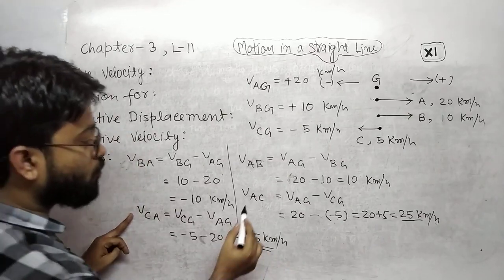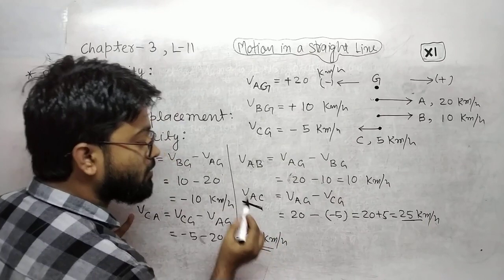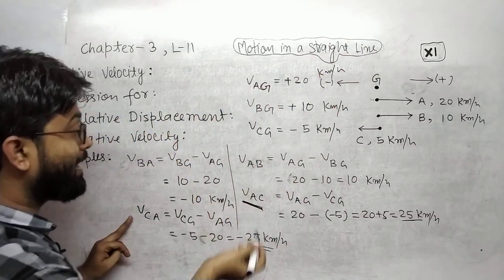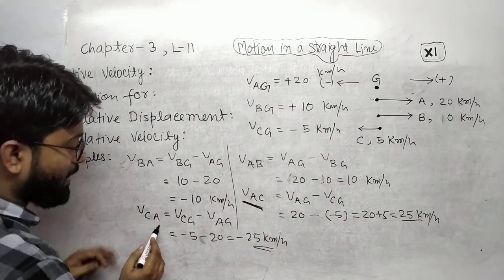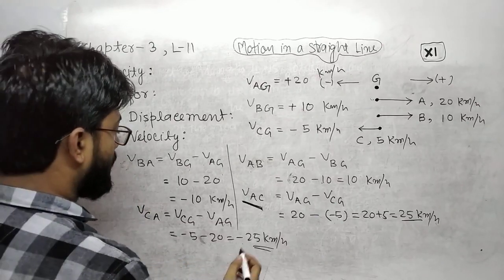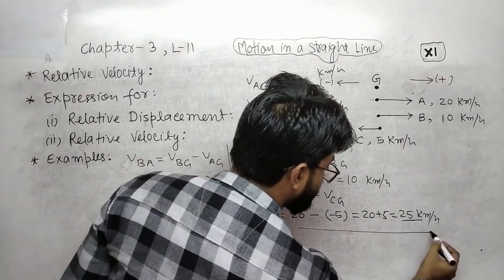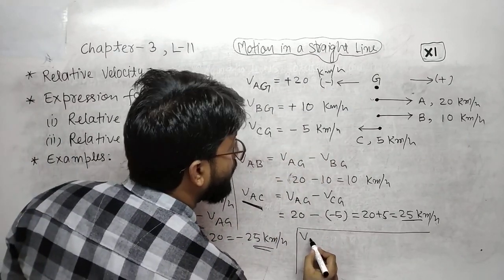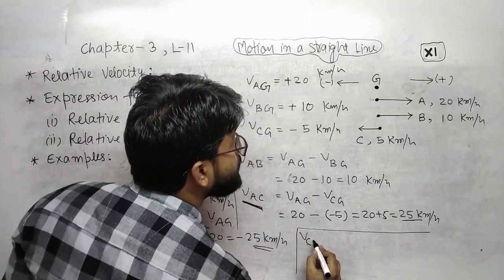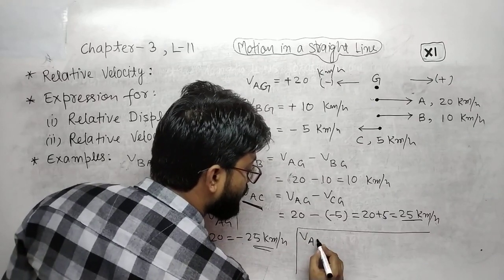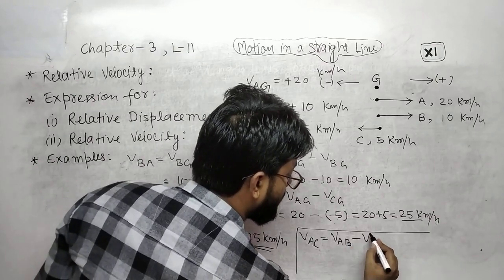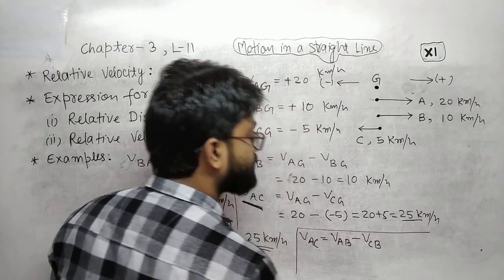Here you will see that VAC, velocity of A with respect to C, is plus 25 kilometer per hour in this direction, and if you reverse to VCA, it will be negative, meaning in this direction. Okay, now we can also write here velocity of A with respect to C as velocity of A with respect to B minus velocity of C with respect to B.